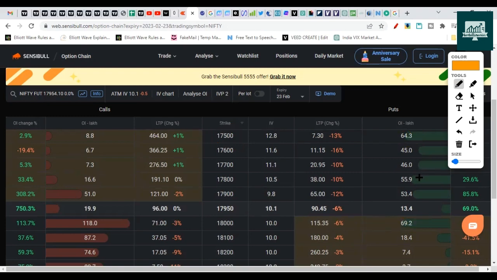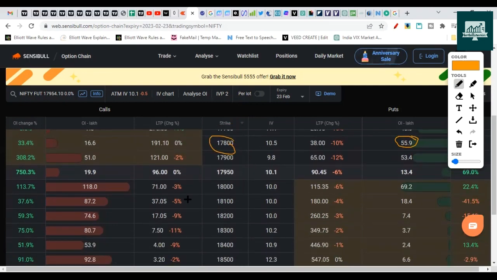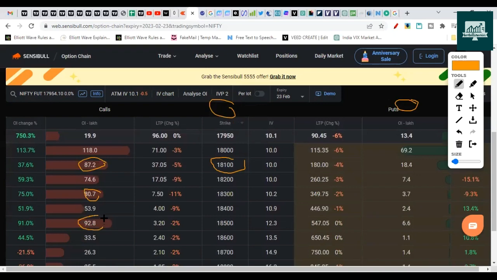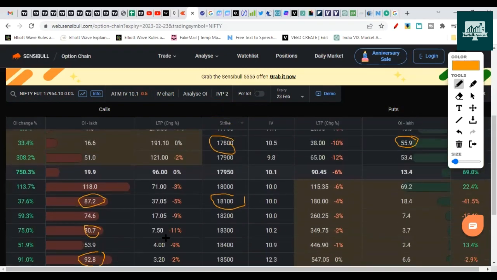The second point of support is at 17,800. So this is the second support for this expiry. On the resistance side, the second resistance is at 18,100. 18,300 is very close. 18,500 is far away right now. So 18,100 to 18,000 is a very tight range for us right now.